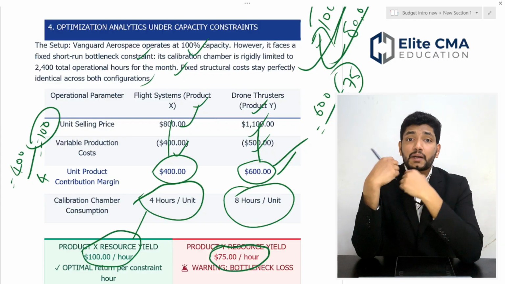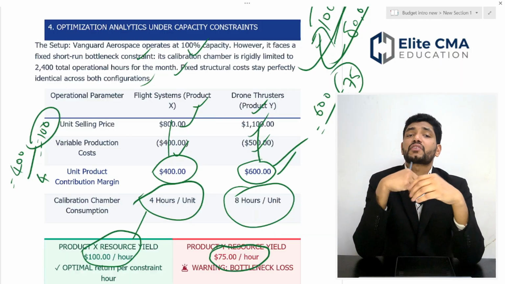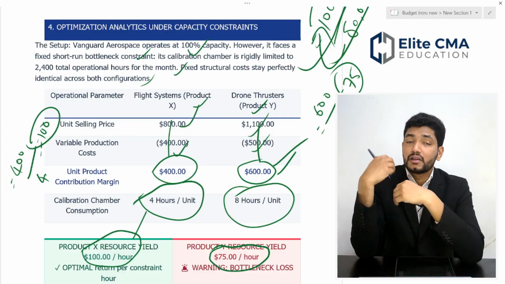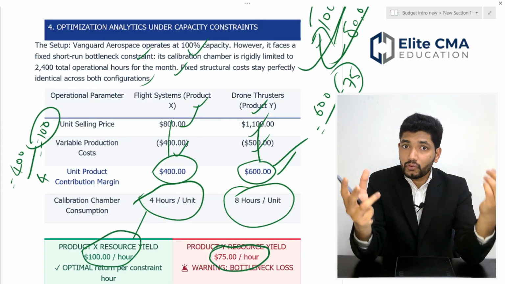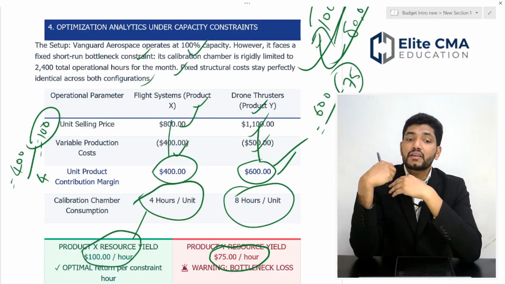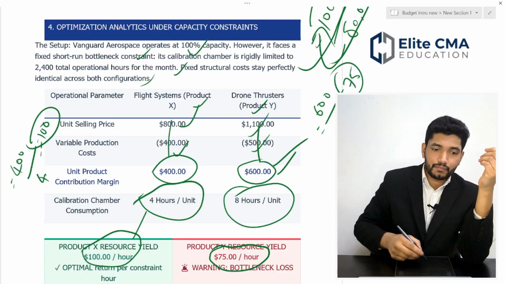So once you have a capacity constraint, you have to consider that capacity factor in your consideration before deciding on a better product mix.